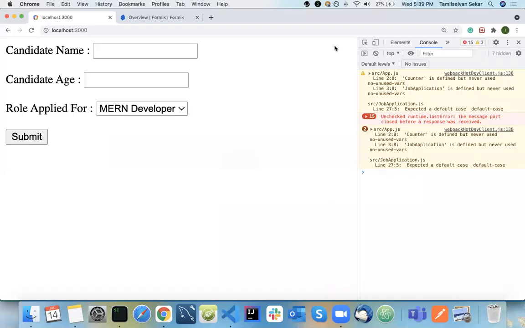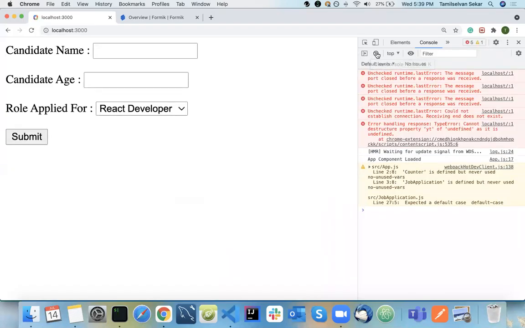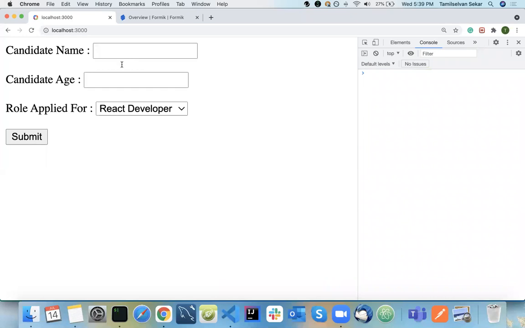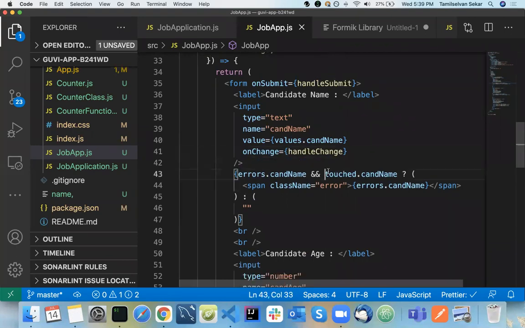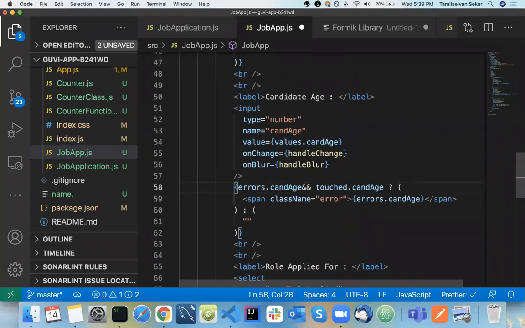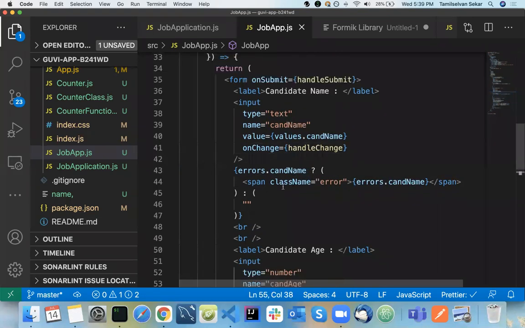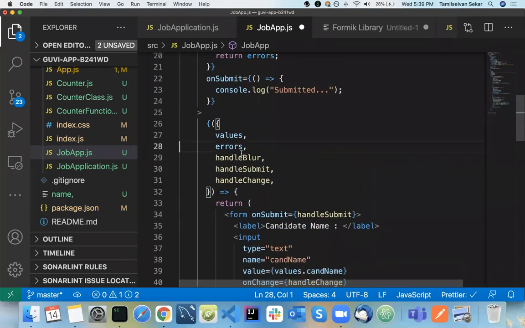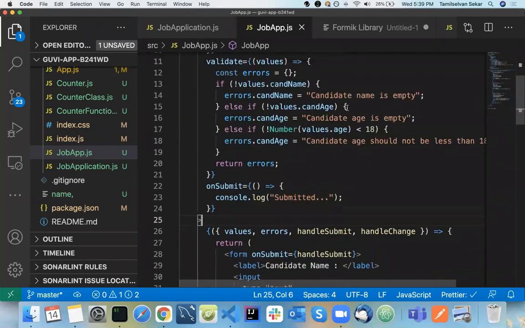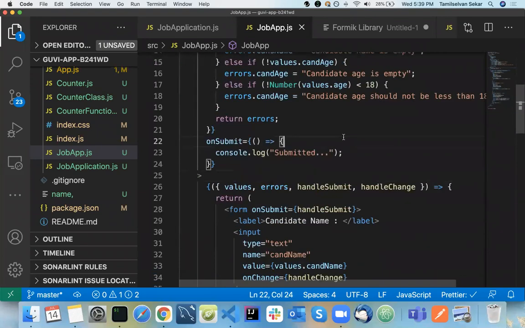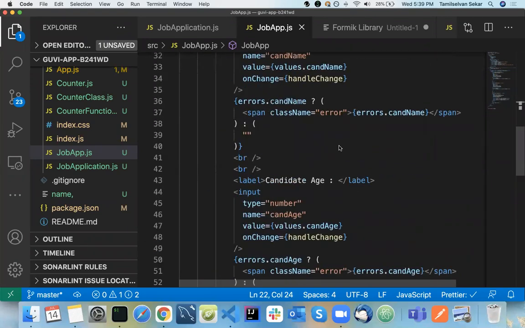So here, I'm going to refresh this page. Okay, so basic thing. If I don't have on blur or the touched attribute, I will come from scratch. I will remove these things. I don't need this. Same way, I don't need this for now. I don't need the handle blur part here. And I don't need the touched attribute here. So until this, you might have understood the concept. See here now.